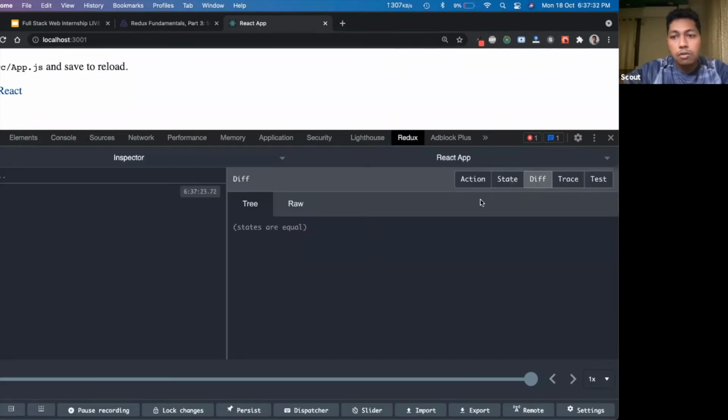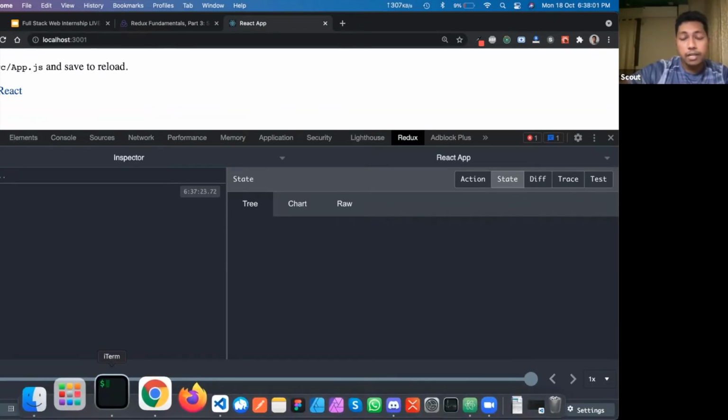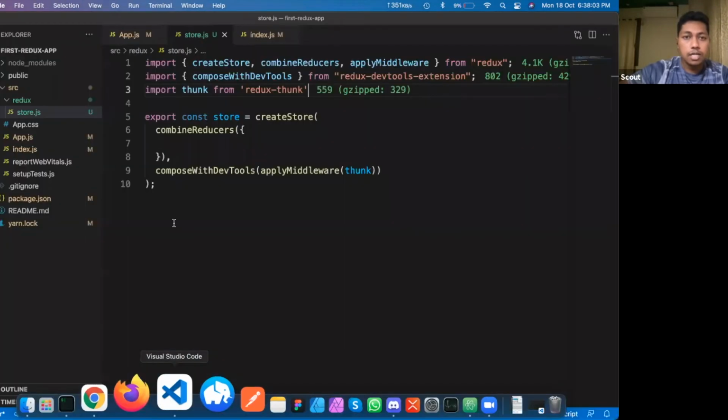Here you can see there is a Redux tab that is coming properly. I have the extension installed in my Chrome, and I have enabled my application to be debugged using this extension. That's why you will see that one Redux tab is coming here. Inside that there is an option called state. Here we will be able to see all the state values. Right now we have nothing in our state, that's why it is coming empty. Okay, so till that part, if it is ready, then I will move forward.